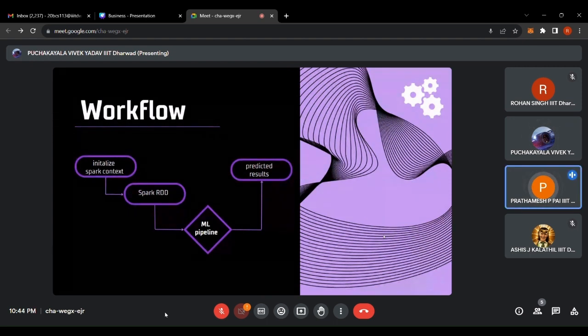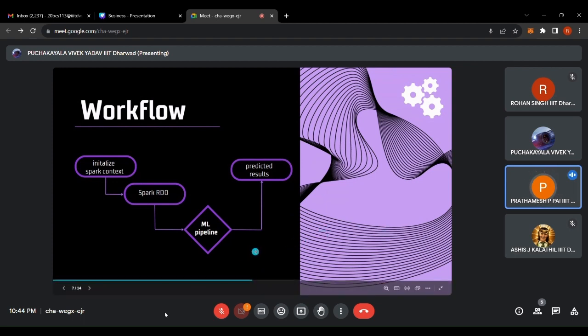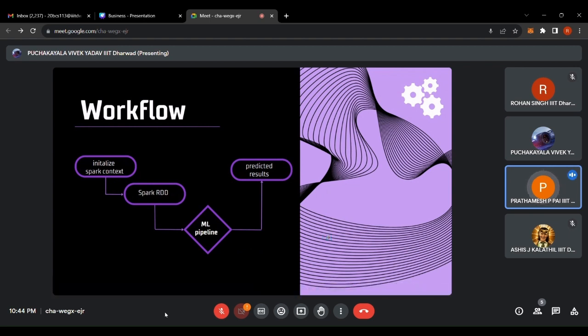First step is to initialize the Spark context. This component represents the initialization of the Spark context within our Spark application. The Spark context is a fundamental entry point to any Spark functionality. It represents a connection to the Spark cluster and is responsible for coordinating the execution of tasks across the cluster.